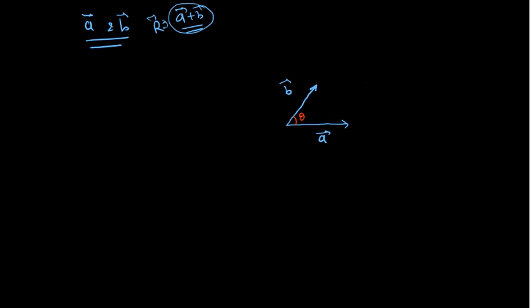Now if I want to calculate the resultant, I will draw A vector parallel to this one and B vector parallel to this one. This particular diagonal is called the resultant of these two vectors, the R vector. To calculate this resultant, I will draw a perpendicular to this axis.